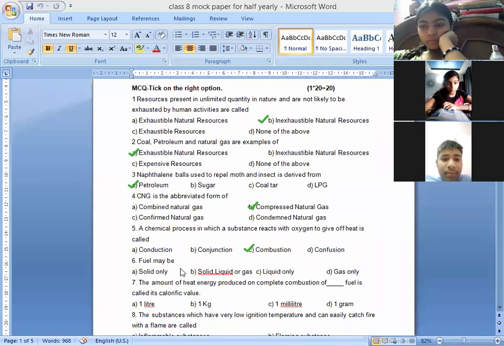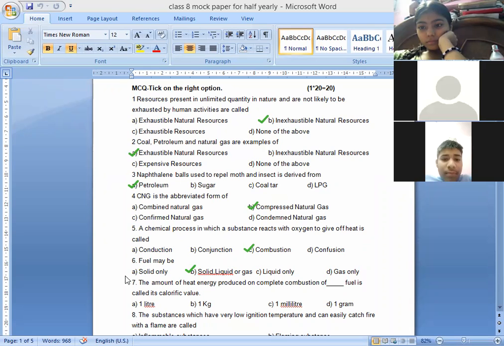Next, fuel may be solid only, liquid only, gases only, or solid, liquid or gas. So fuel may be of any kind. It may be solid, liquid or gas. Can I have an example of solid fuel? Yes, Pratyaksha? Ma'am, coal, wood are the examples of solid fuel.